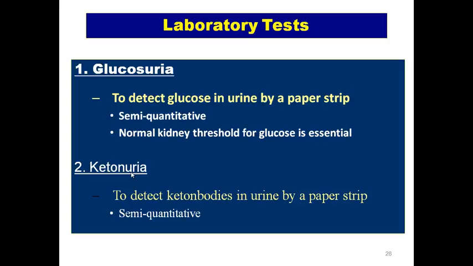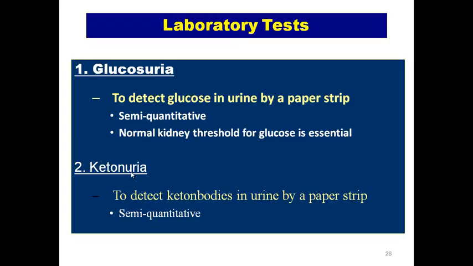So beta hydroxybutyrate is converted to acetoacetic acid, and sometimes if the ketonuria has settled down, you have to check the blood, because the beta hydroxybutyrate might still be there and the patient might still be in ketonemia.